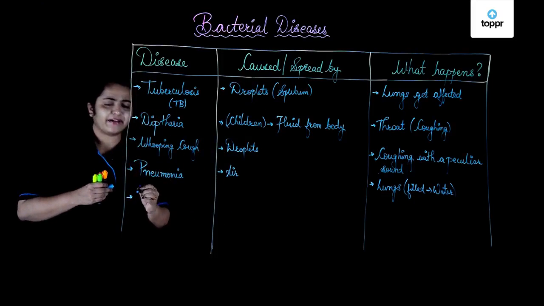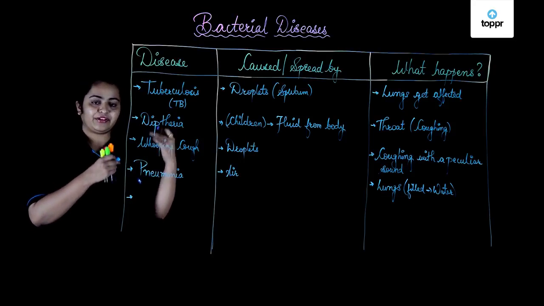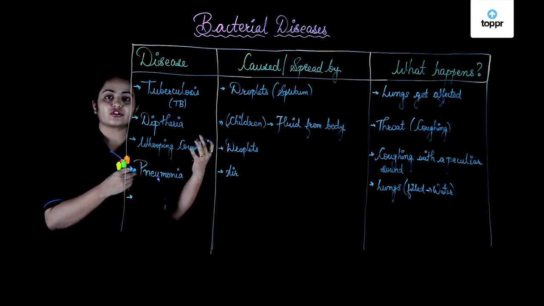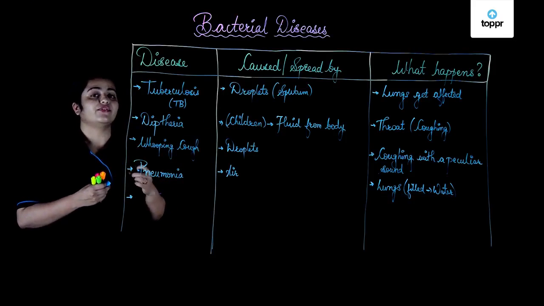Very extremely bad for children. If children have pneumonia, it's too bad for their health. In fact, pneumonia is bad for adults also. It can turn lethal also, but in case of children, it is very severe.